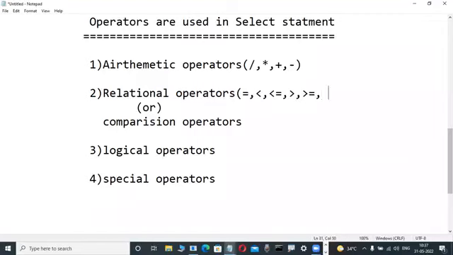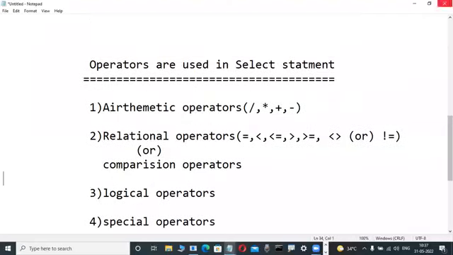Suppose here, not equal to means what they are telling: two symbols they are giving, either this one or, okay, fine, this not equal to this one also they are giving. There are two ways, okay, fine. Either this one or that one only. Again, the logical operators. What logical operators are available? AND is a logical operator. OR is a logical operator. NOT is a logical operator.